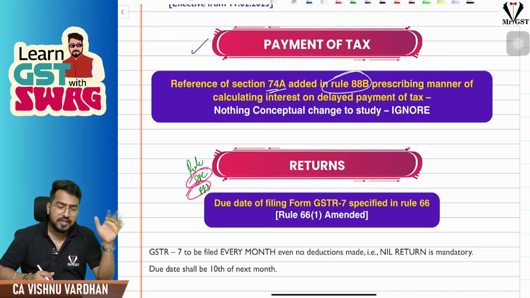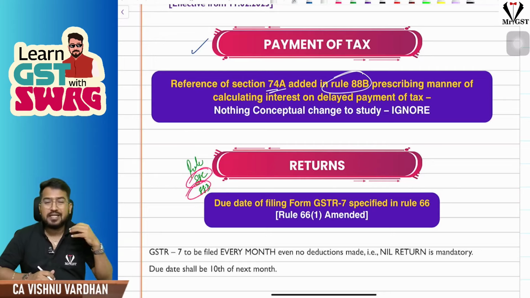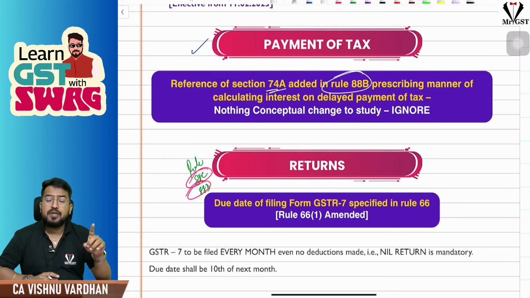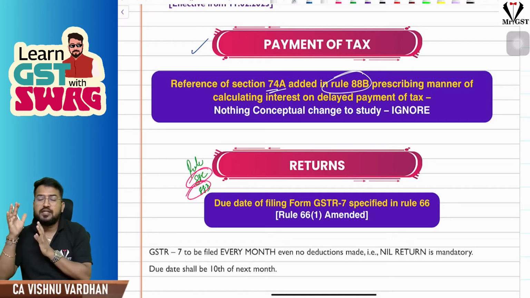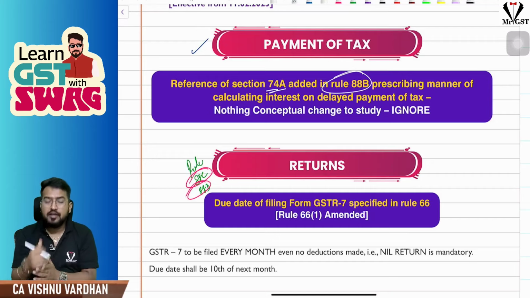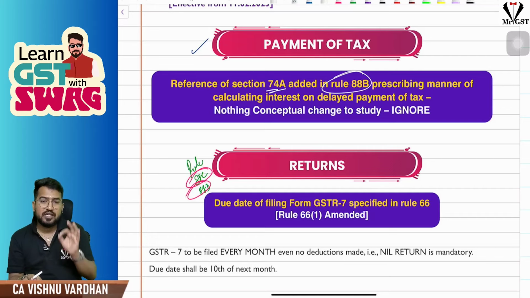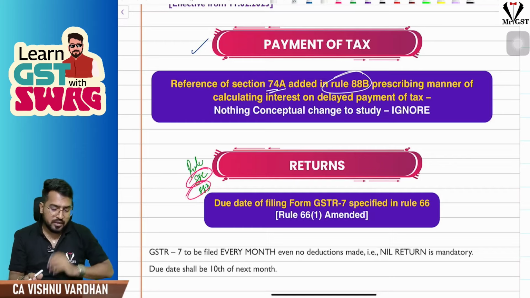So apart from that, no conceptual amendment. For inter students and for final students, both of you, nothing that great conceptual change there to study. Wherever there is section 73 and 74, they have added section 74A, because section 73 and 74 are applicable only till the financial year 23-24. From 24-25, section 74A is only coming into picture. So they have given reference of that in various places. No concept, nothing involved, just adding a section number. And this is not relevant for CA inter students at all. This is only for CA final students.